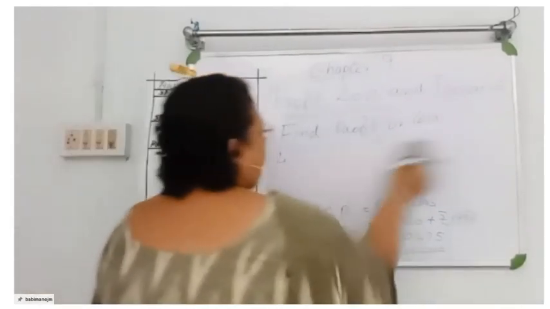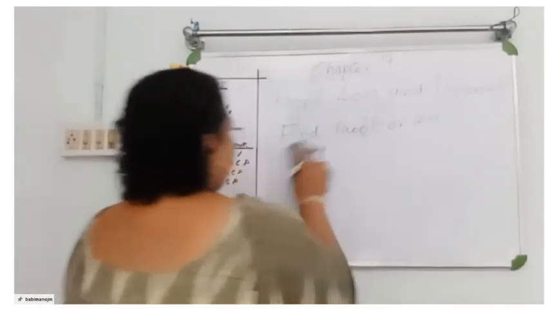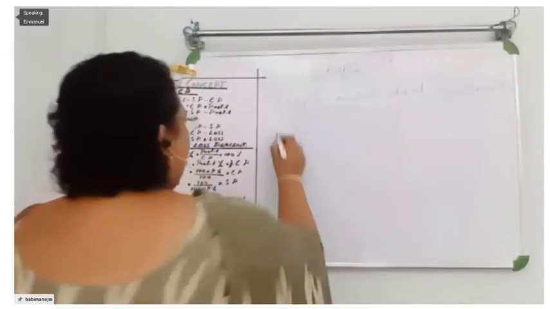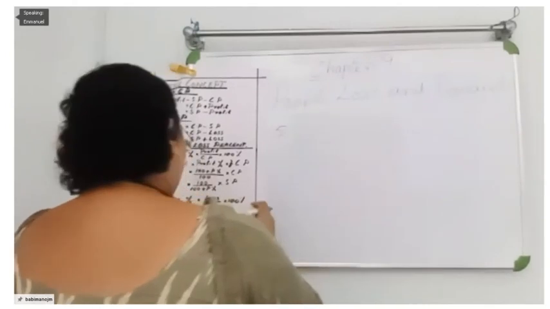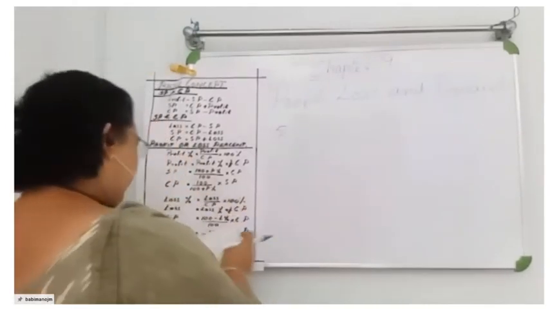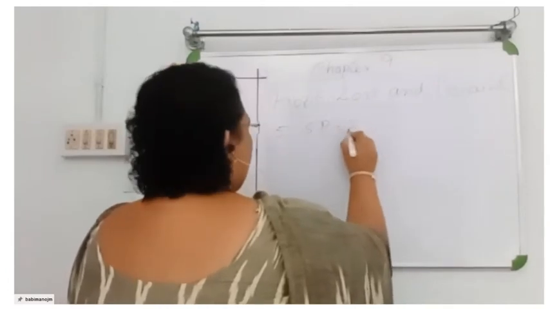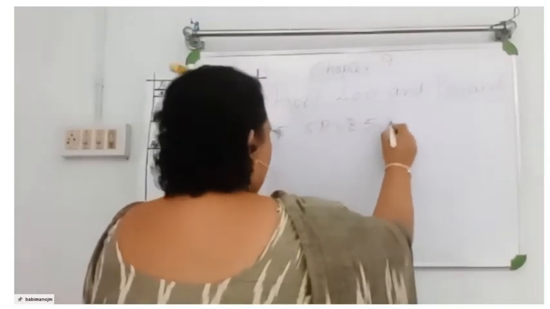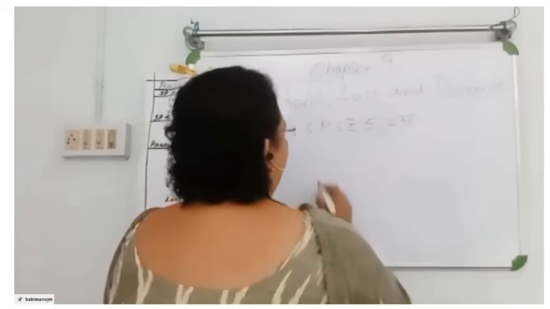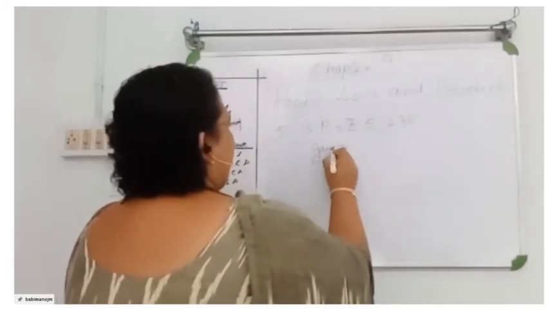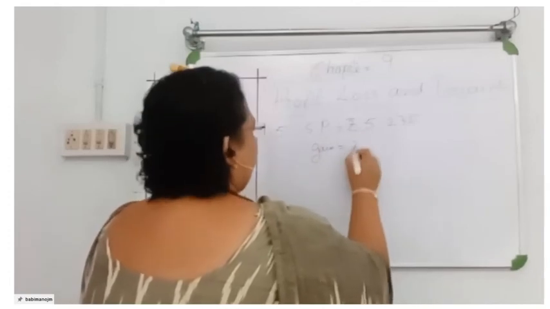Now, fifth question. SP is equal to rupees 5,235. Another one we already did with the same number; we will do this one also.